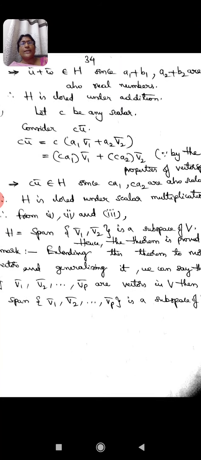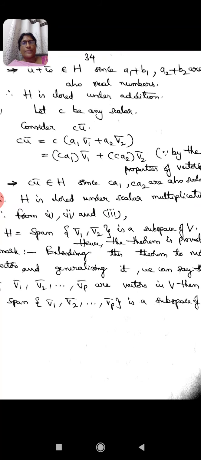So that is how we proved that taking two vectors U bar, W bar in H, U bar plus W bar is also in H. That is how H is closed under addition.